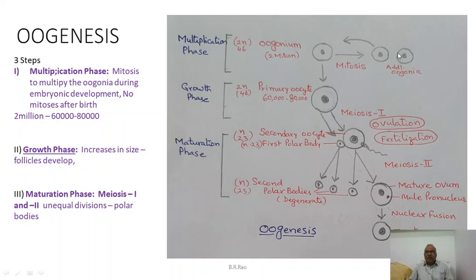Say oogonia are there. Oogonia undergo mitosis to become primary oocytes. Primary oocytes will start meiosis, and meiosis will be completed only at puberty, when sperm entry occurs. After the entry of the sperm, the second meiosis continues and completes. So this is a very, very important thing that we need to understand. Entry of the sperm is a very important event in completing the second meiosis.